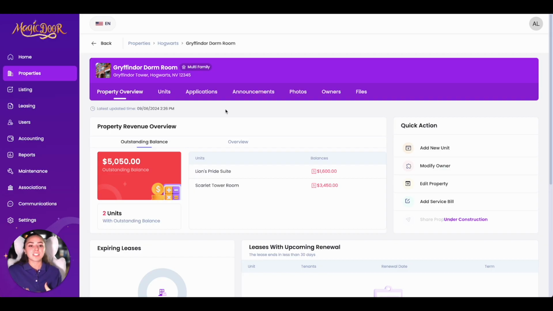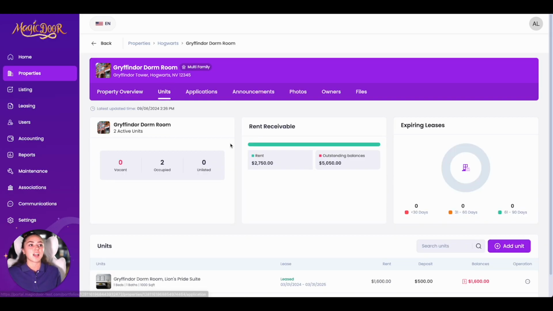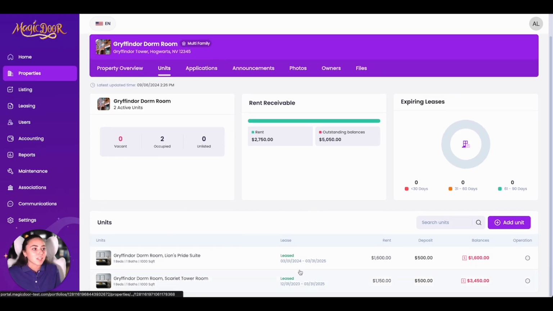So now we want to see the units within our properties. Simply click units. Now we are seeing all of the units that we have. We see the bedrooms, the square footage, the lease. We can see what type of lease this is. So this would say month to month if it was month to month, or not active lease, and that is also signified by a color.